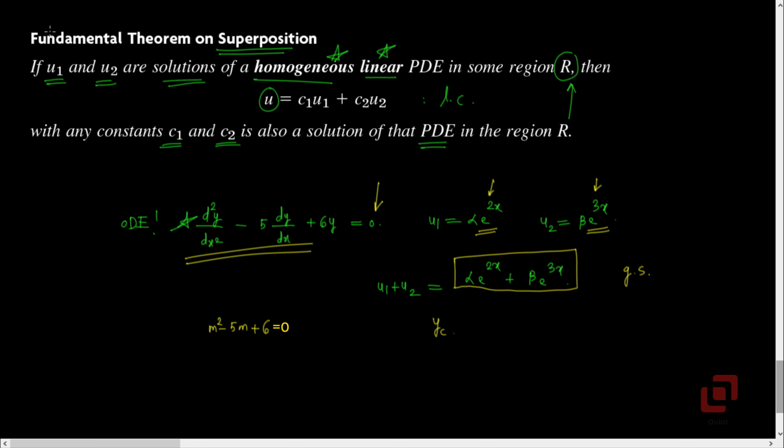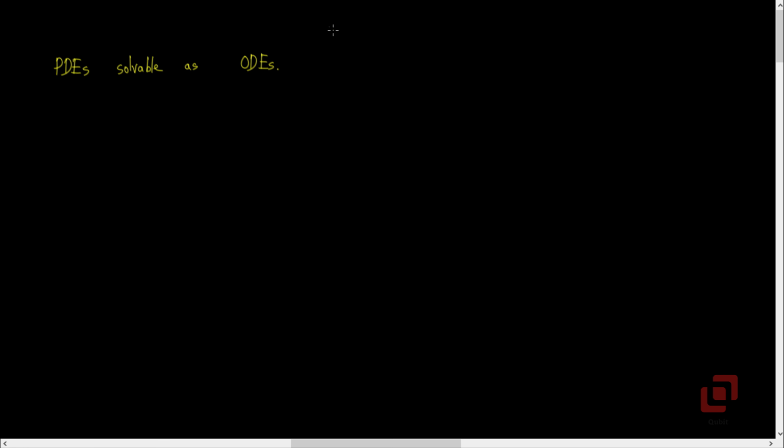A similar theorem holds true in the context of partial differential equations as well. The condition is that the differential equation must be homogeneous and linear. We are now going to solve two partial differential equations which can be solved by treating them as ordinary differential equations. Let us start with the first example.